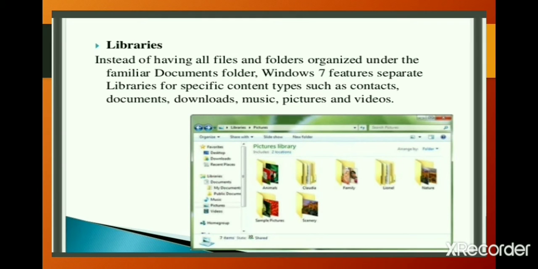Libraries. Instead of having all files and folders organized under the familiar documents folder, Windows 7 features separate libraries for specific content types such as contacts, documents, downloads, music, pictures, and videos.